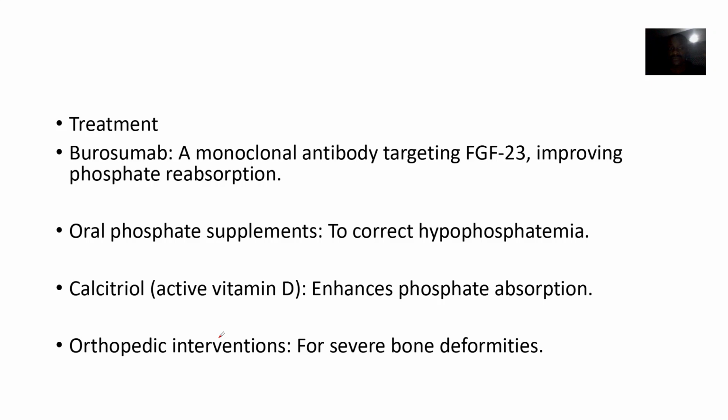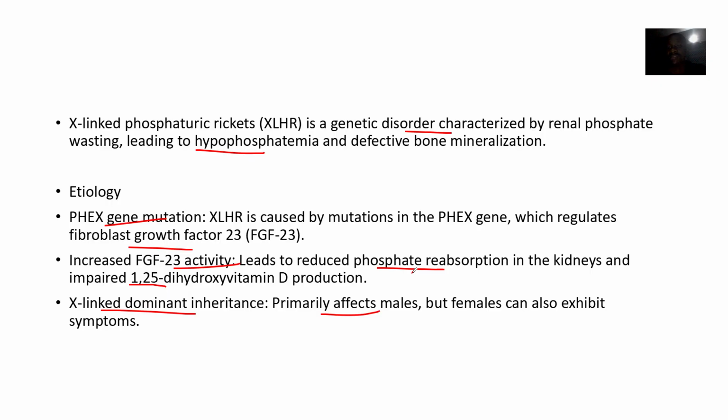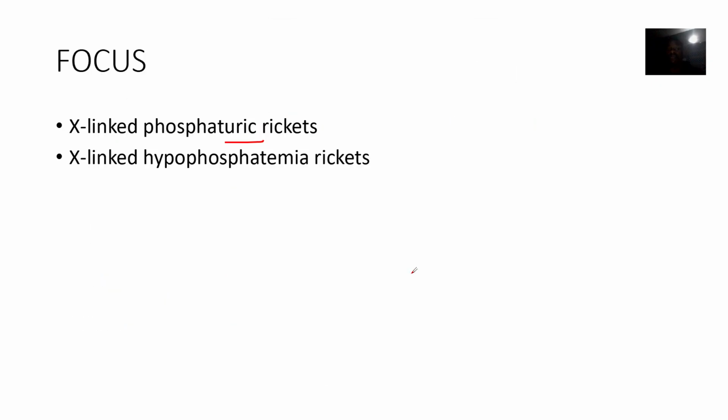You understand? So the treatment is to use drugs like what? Burosumab. You give phosphate supplements because the person is lacking phosphate. They give calcitriol, which is what? The active vitamin D. And orthopedic intervention, of course. You want to now treat all those bone deformities that the person actually has. Okay, so that's just it for X-linked phosphaturic rickets.